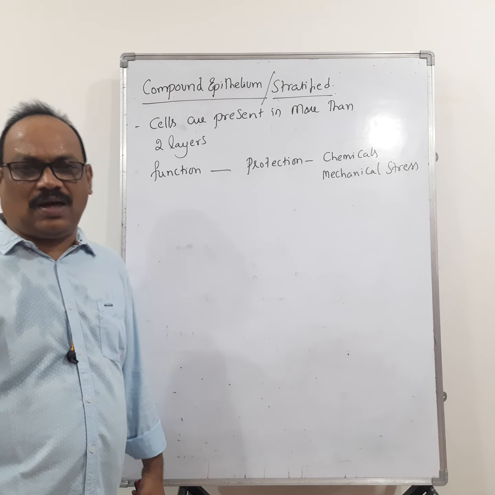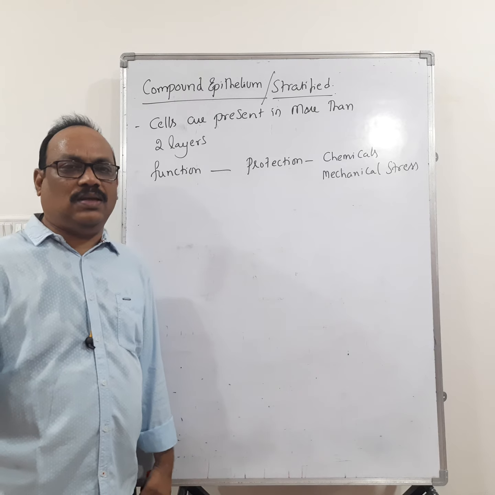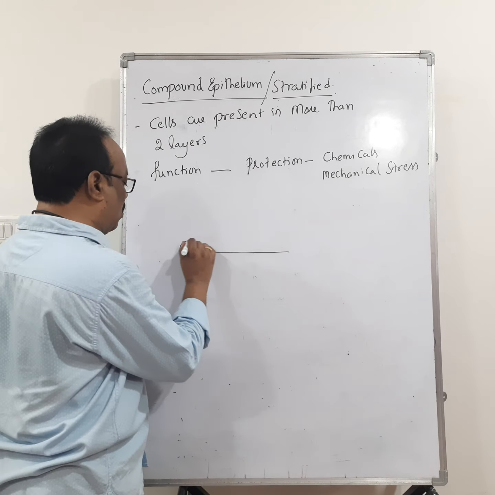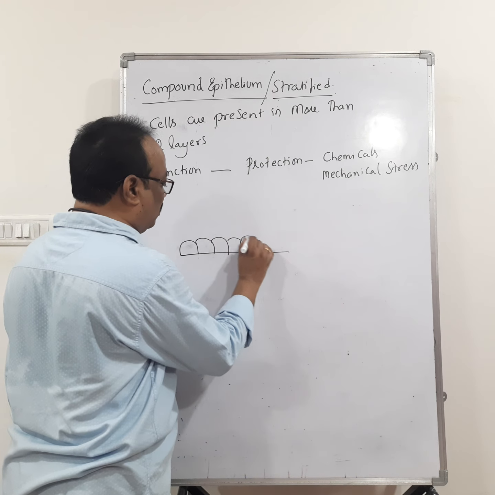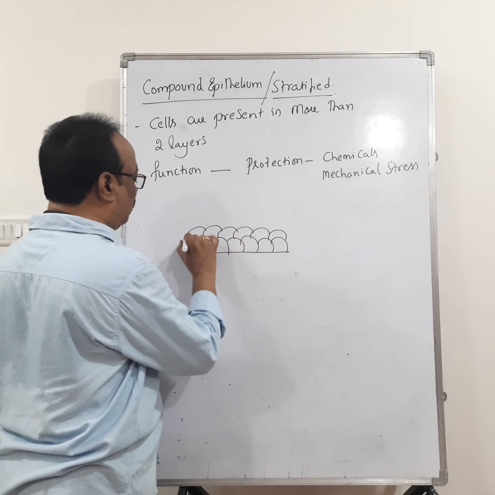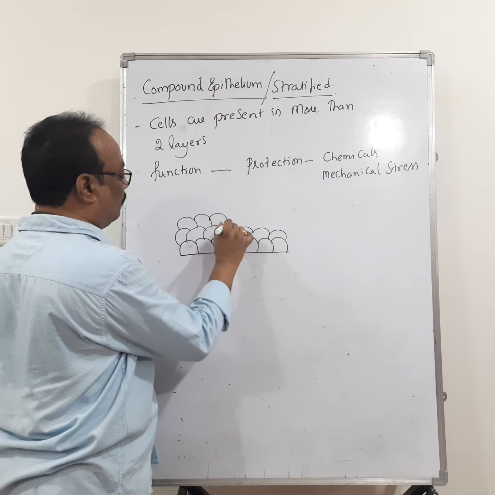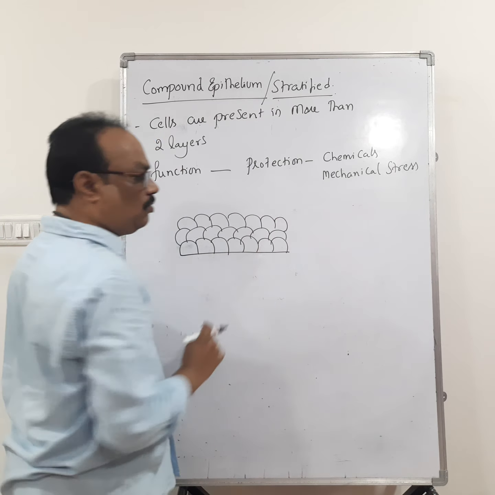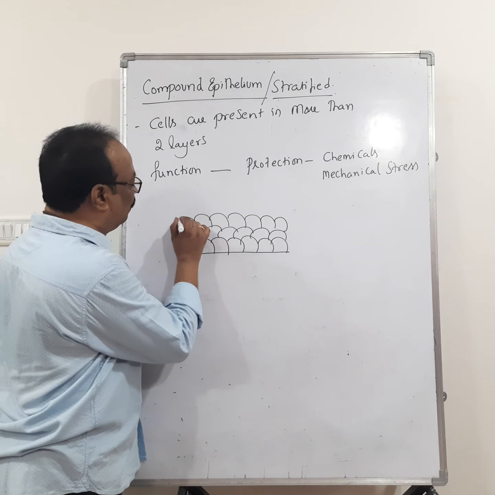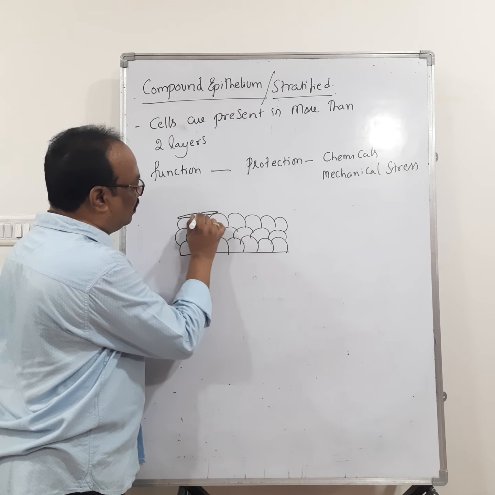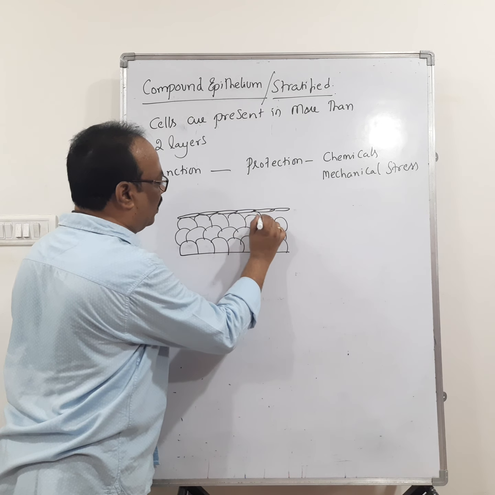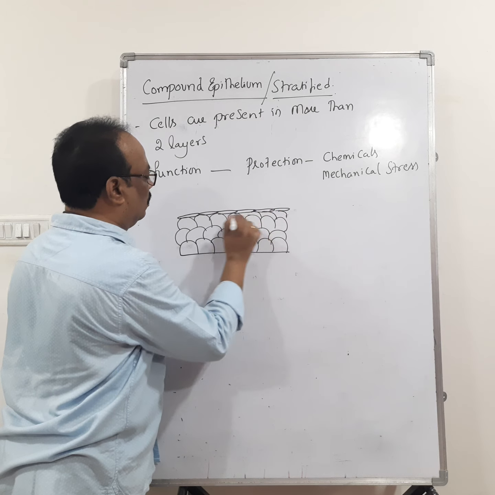Then how many types are there? Generally, the compound epithelium is present in more than two, up to four layers like this. It is present in layers. Then how do you define the name of this epithelium? Depending upon the shape of the apical surface of the cell, it gets its name.